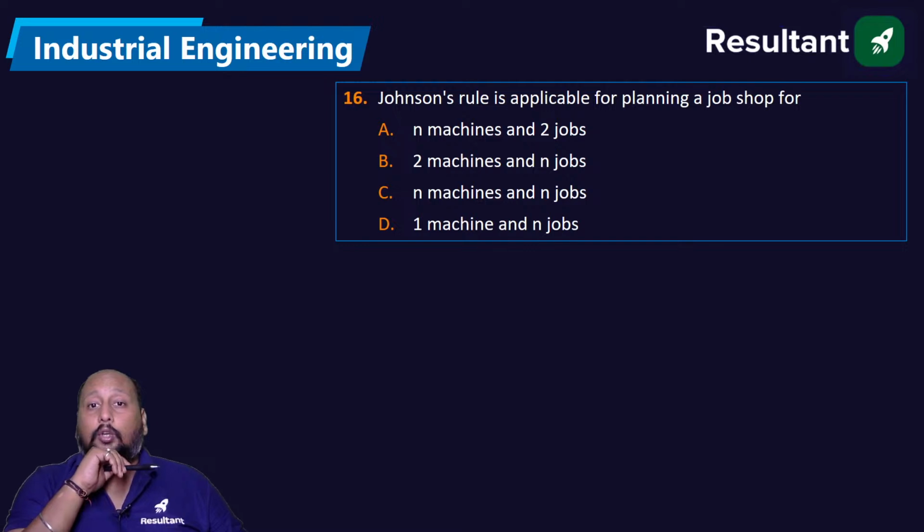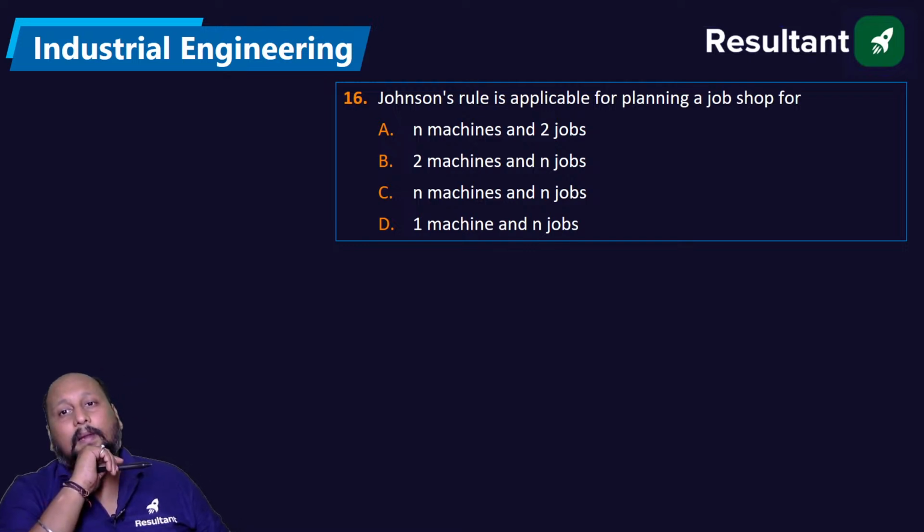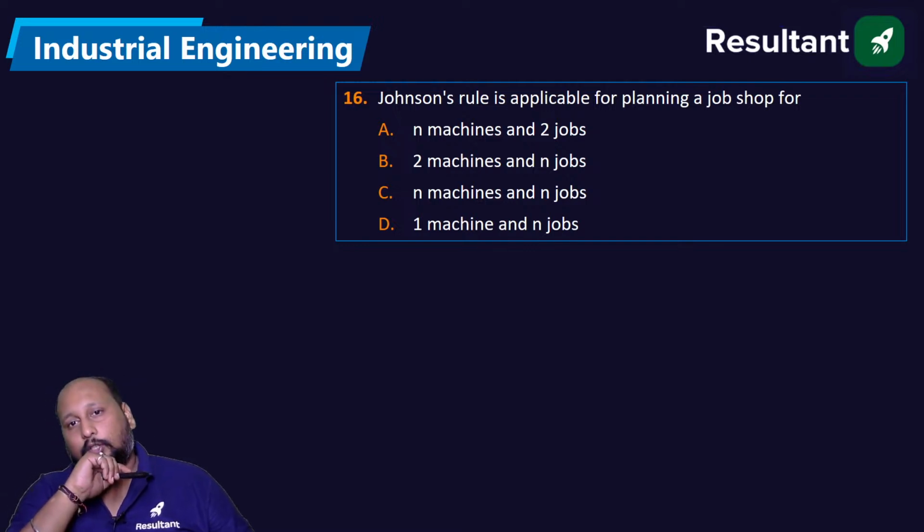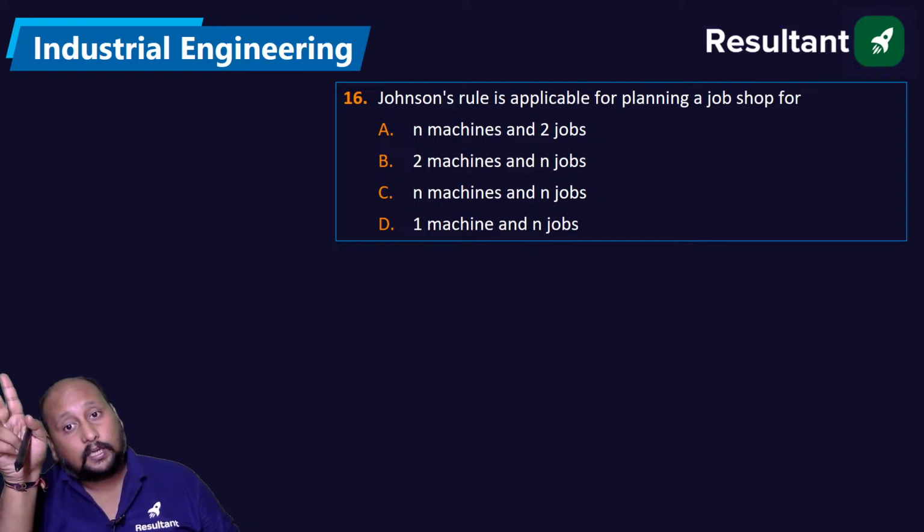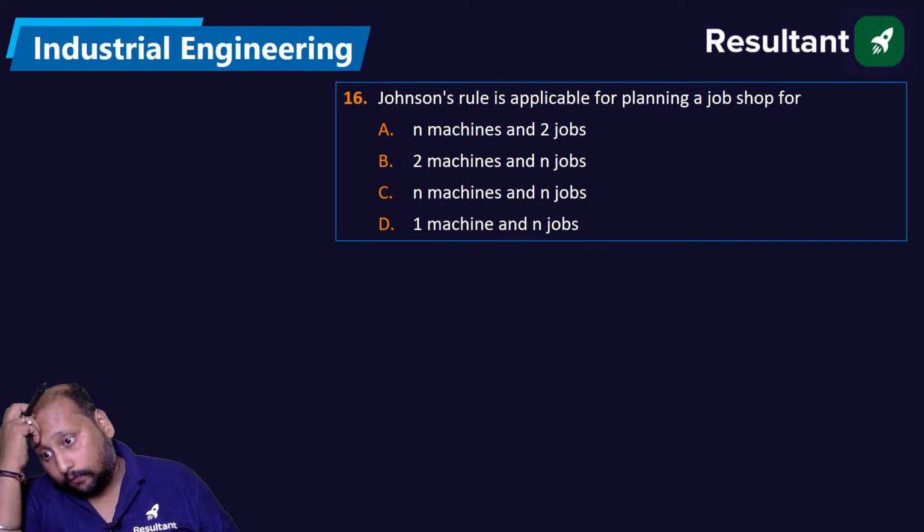Okay, next, the 16th question on the screen. Johnson's rule is applicable for planning a job shop for: n machines on 2 jobs, 2 machines on n jobs, n machines on n jobs, or 1 machine on n jobs. Where can we apply Johnson's rule?